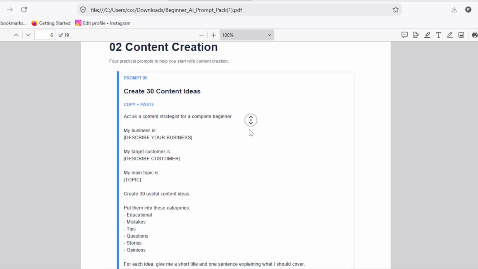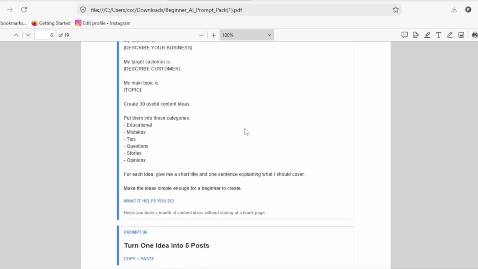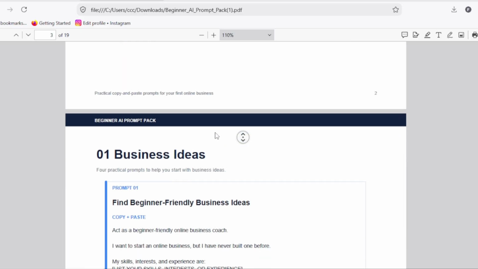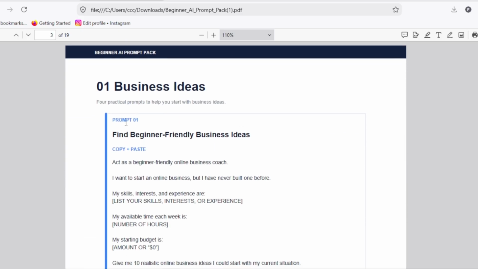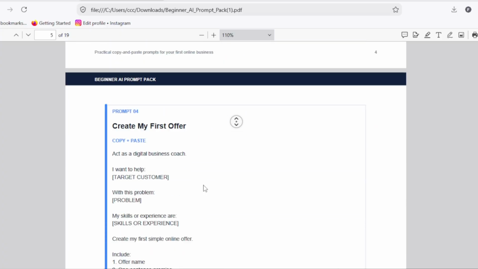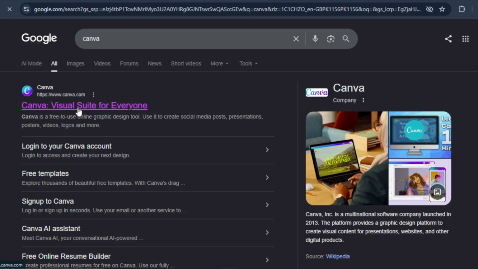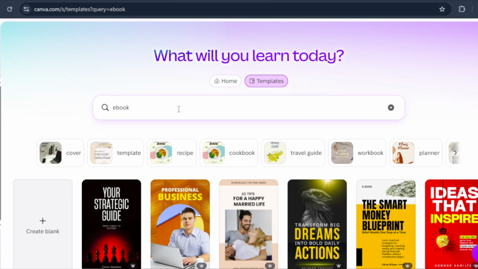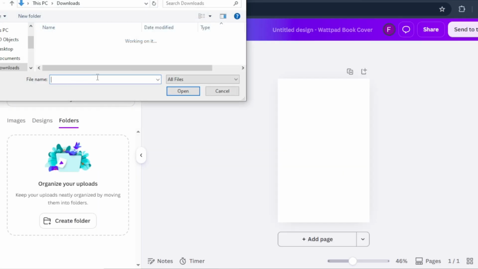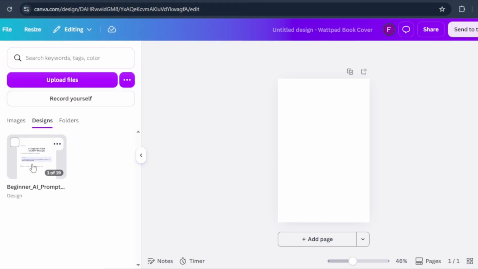Now look at this PDF. Oh, this is amazing. You do not need to design this PDF in Canva. AI freebie, 20 copy and paste ChatGPT prompts: business ideas, content, and more. I am not making a huge ebook. I am building something someone can use today. Now I am moving everything into Canva. Open Canva and search for ebooks. I click create. Now when I click the upload button, I upload the PDF files. When I click the PDF, I apply all pages.